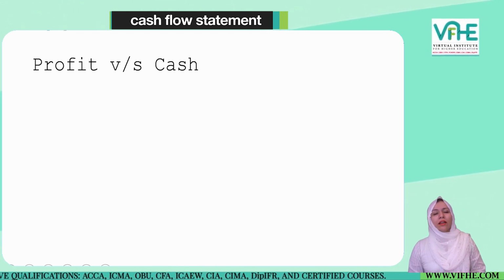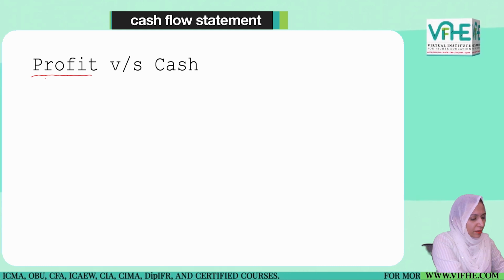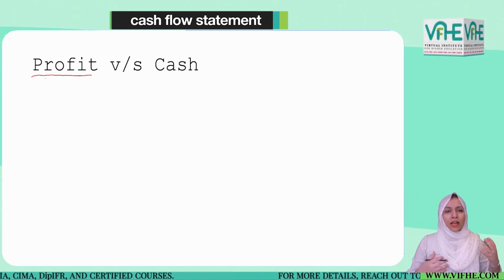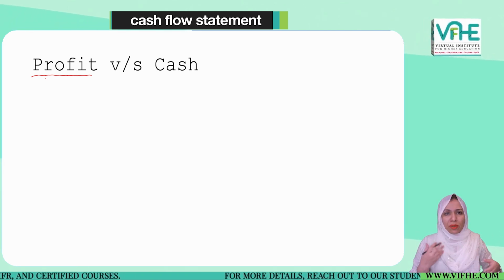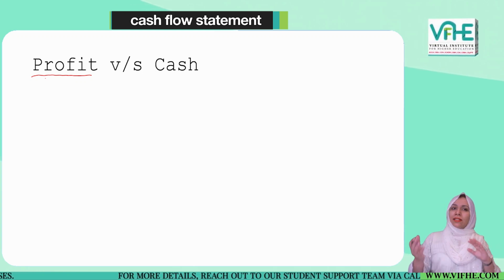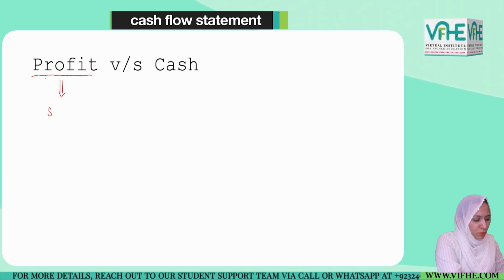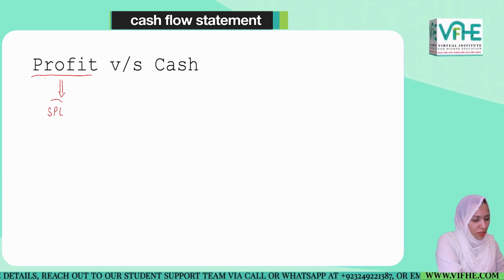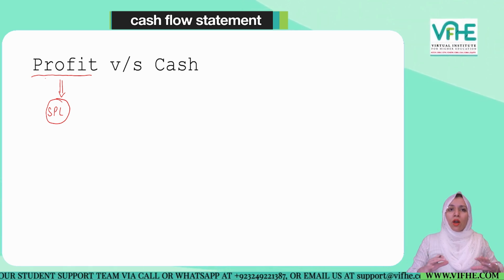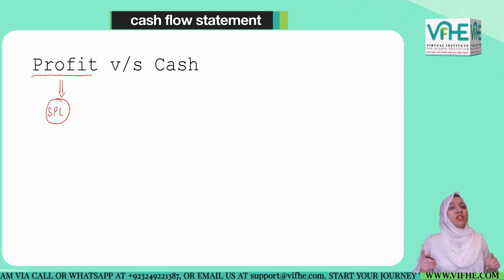So technically, we usually stress the profit, because when it comes to sole proprietors running their sole proprietorship business, or if we talk about a partnership, it is the statement of profit and loss and the statement of financial position which we make. The statement of profit and loss is normally made by all types of businesses,